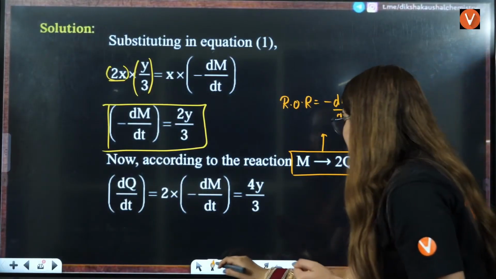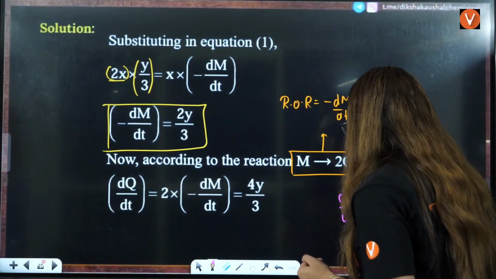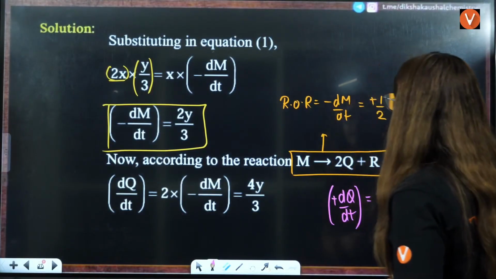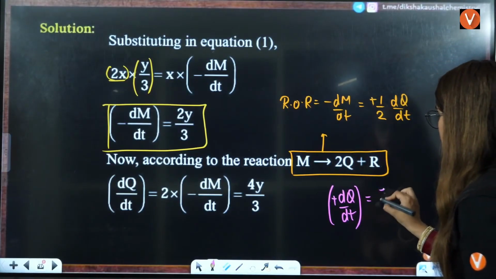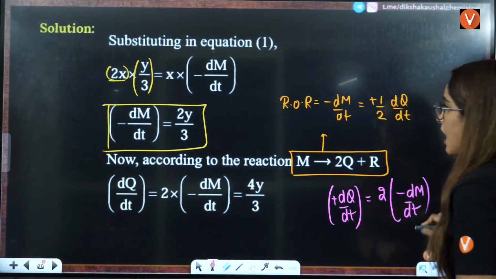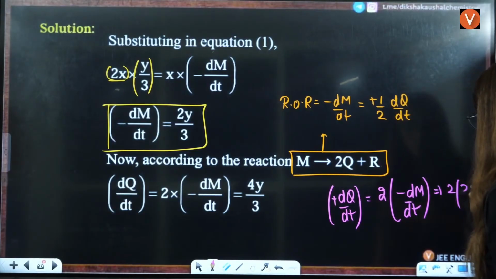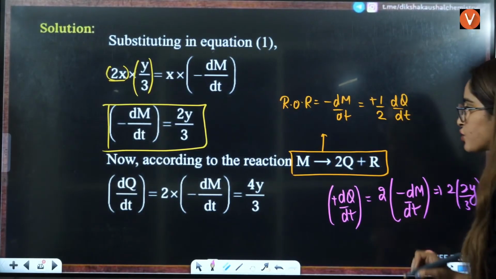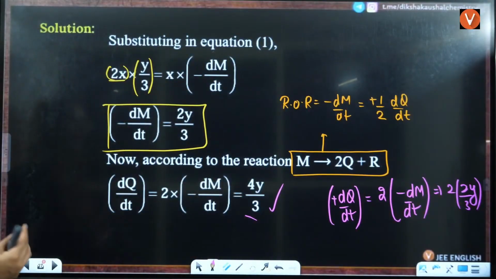That means dq by dt, the formation they are asking, equals 2 multiplied by minus dm by dt. Minus dm by dt is 2y by 3, so the answer will be 4y by 3. That will be your correct answer in the end.